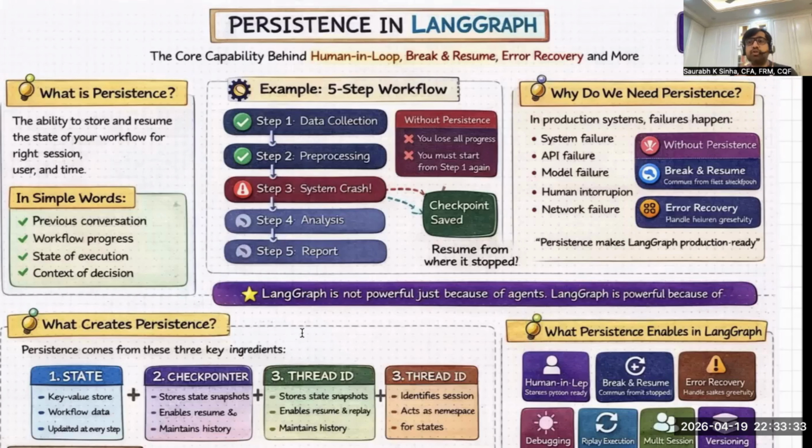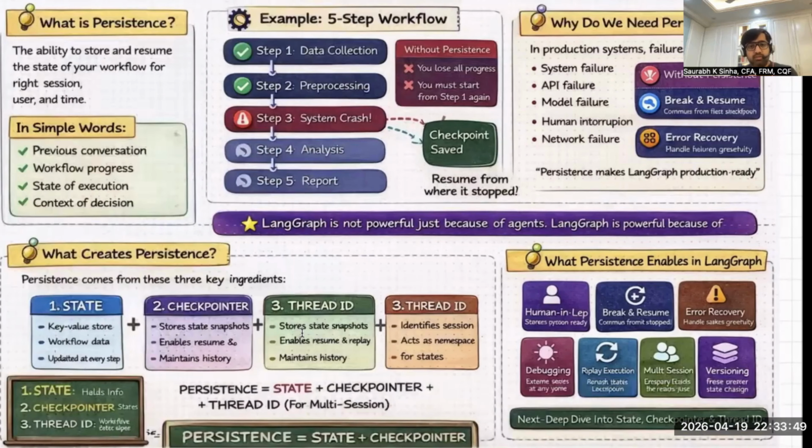Persistence comes from two core ingredients and one optional ingredient. Okay. The core ingredient is state. We discussed the state and the checkpointers. And the optional but important ingredient, if you have multiple sessions or multiple users, is thread ID. Okay. So persistence technically is state, checkpointers, and thread ID for multiple sessions.